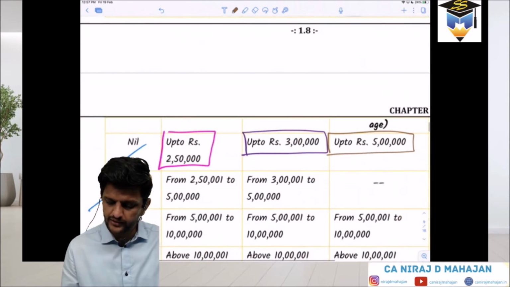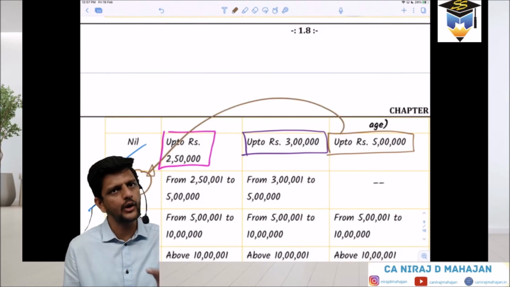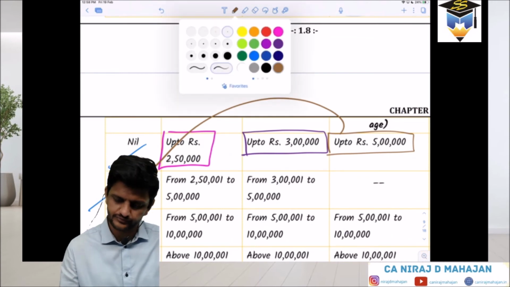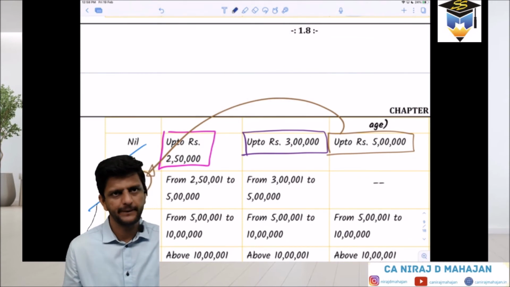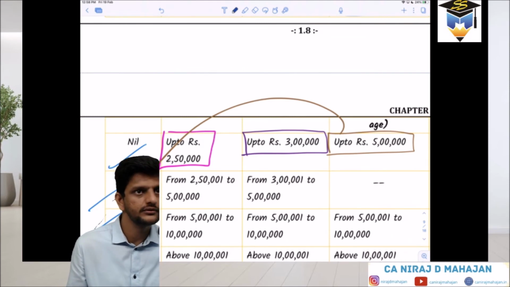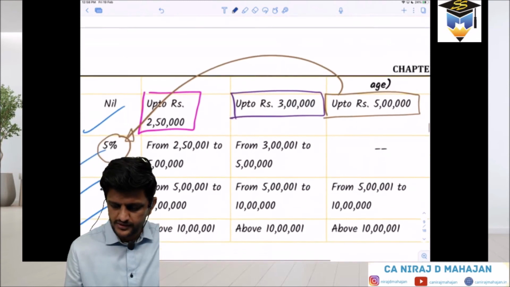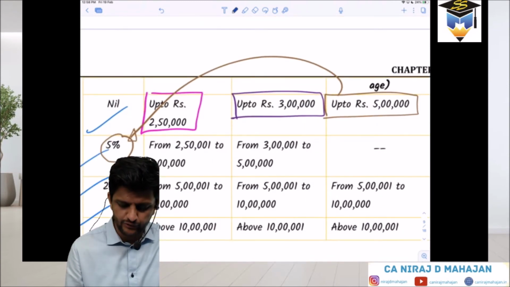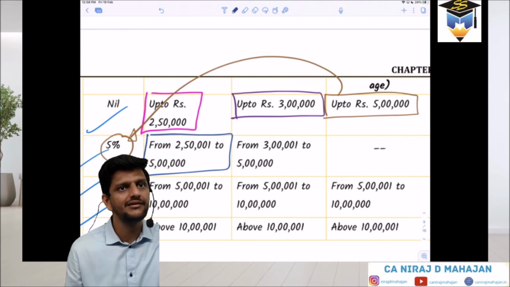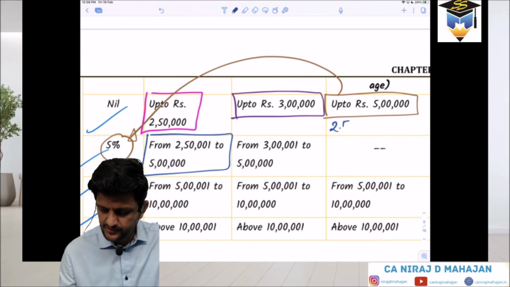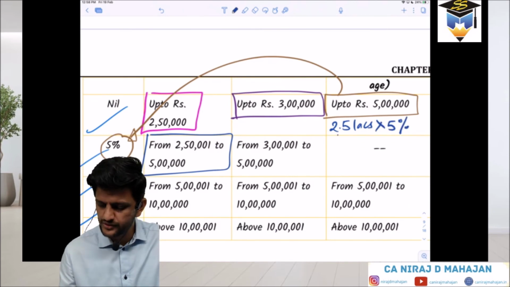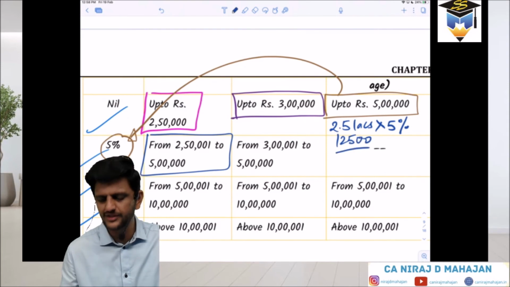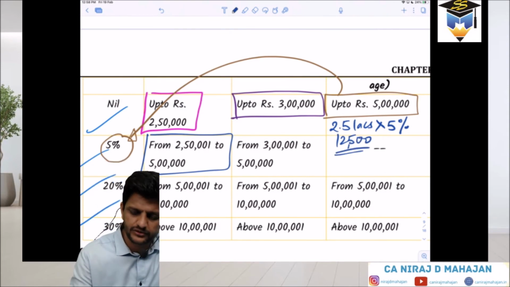Again, if you compare this with the normal citizen, can you tell me the benefit? If I say up to 5 lakhs there is no tax, 12,500. Are you understanding why? See, if he had been a normal citizen, then he would be taxed on this 2,50,000 at the rate of 5%. So he is getting the benefit of 2.5 lakhs income taxed at 5%, which comes to 12,500 in cash, or you can say that much money is saved for the super senior citizen.